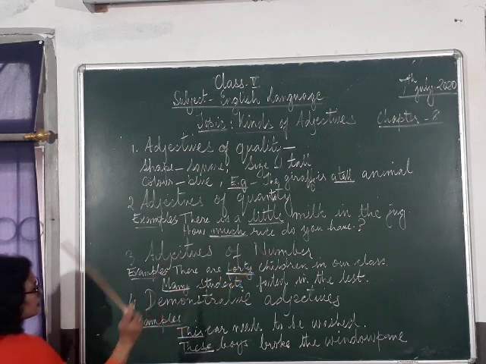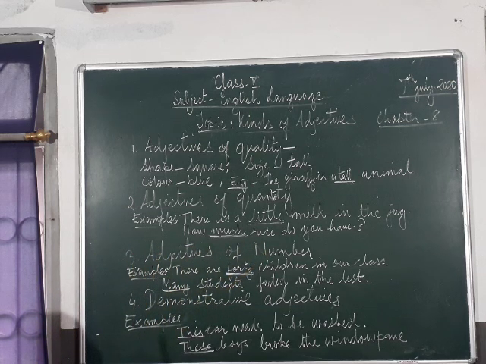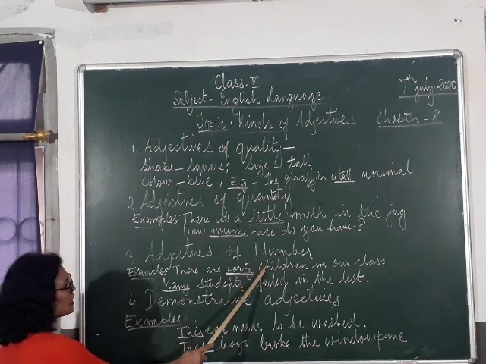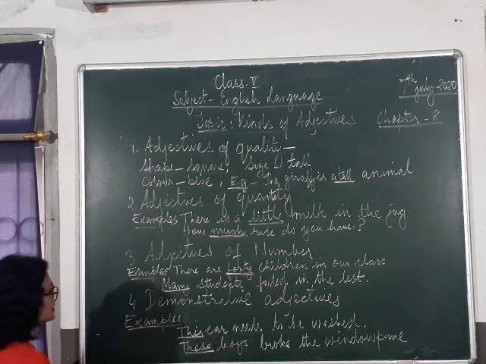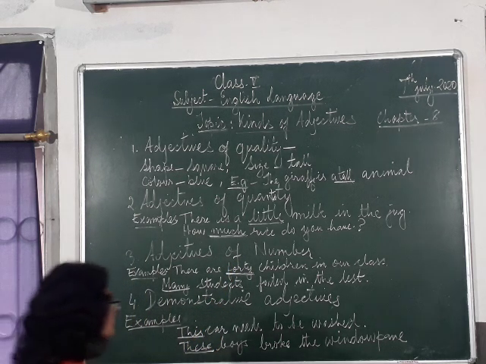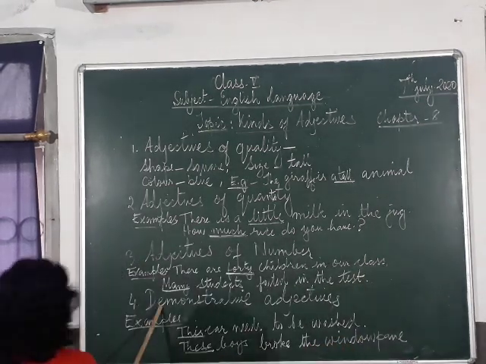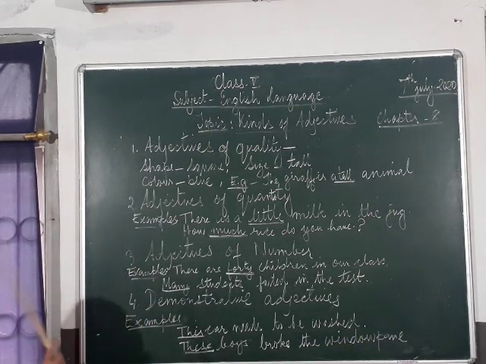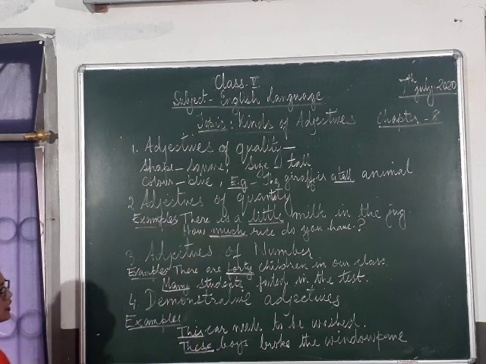Adjectives of number answer the question of how many. How many children are there in the class? Forty. How many children failed in the test? Many.